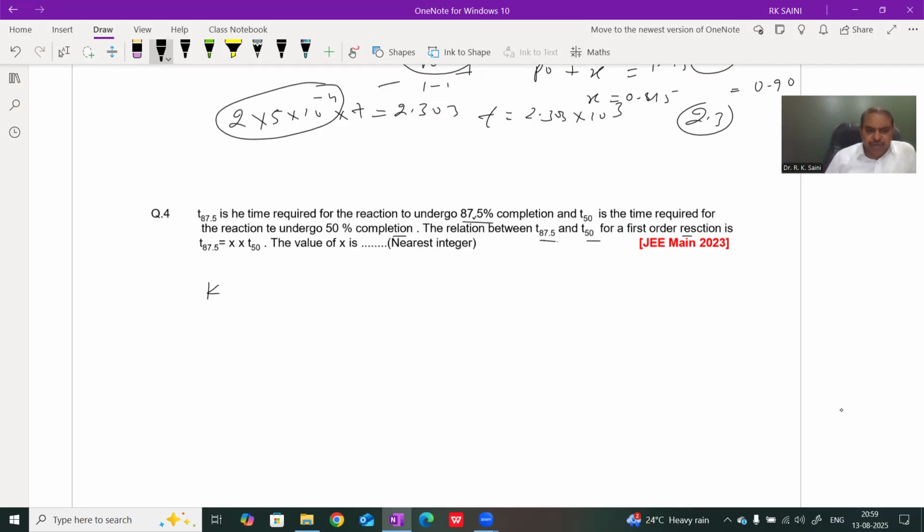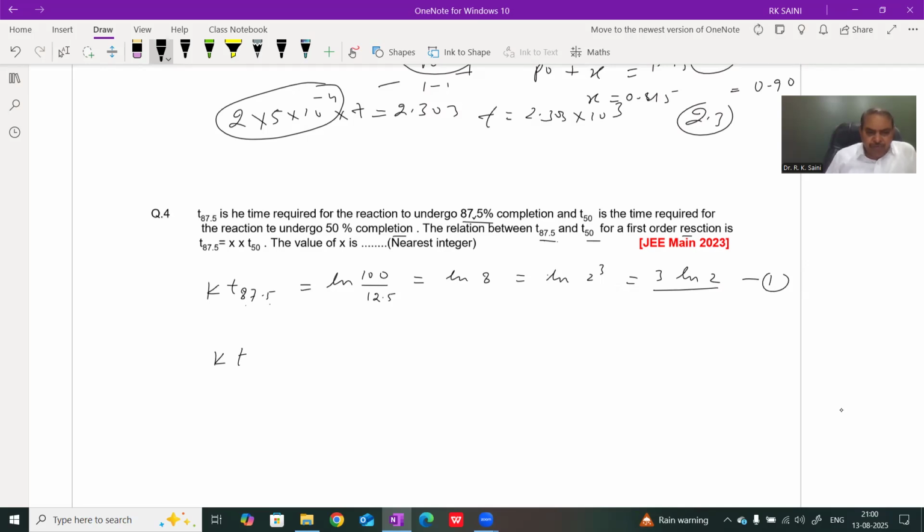So first of all, we write two equations. For 87.5% completion, suppose the initial concentration is 100, then after 87.5% completion the remaining concentration is 12.5, so ln 8. ln 8 means ln 2 to the power 3, or 3 ln 2, equation number 1.